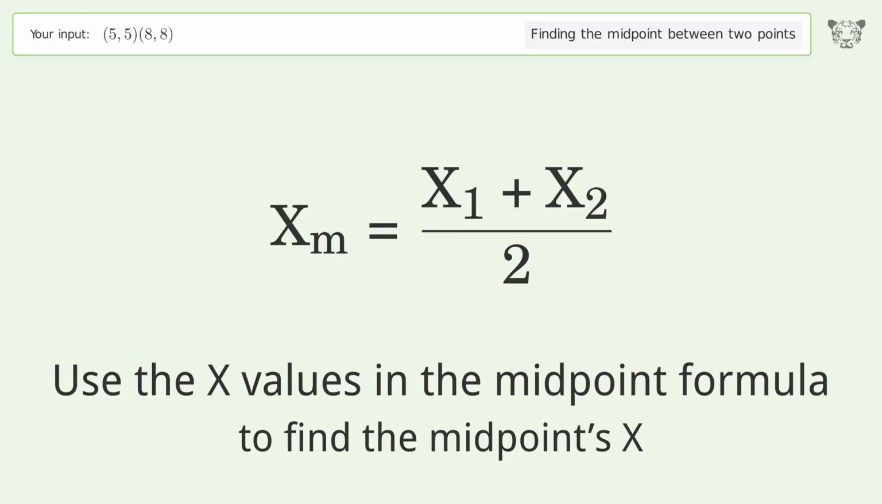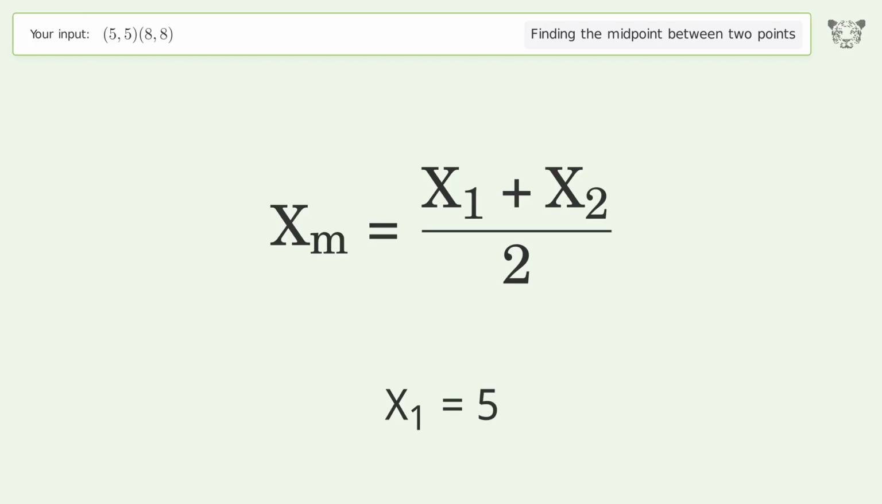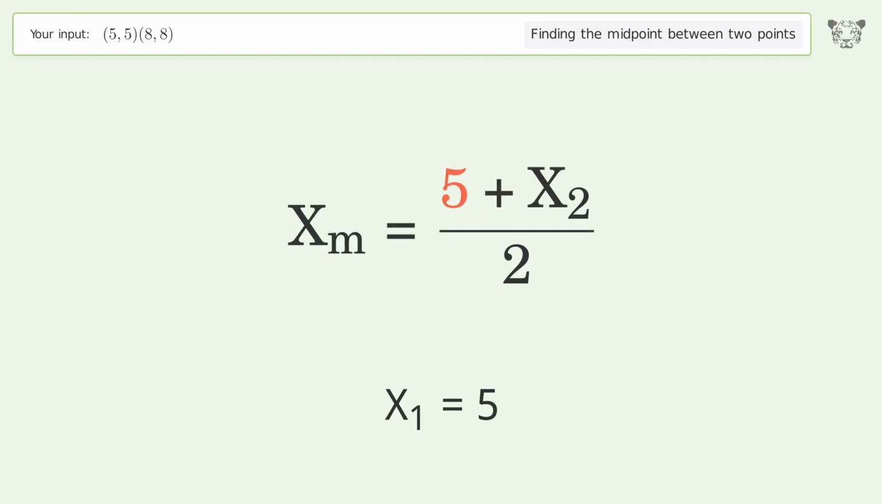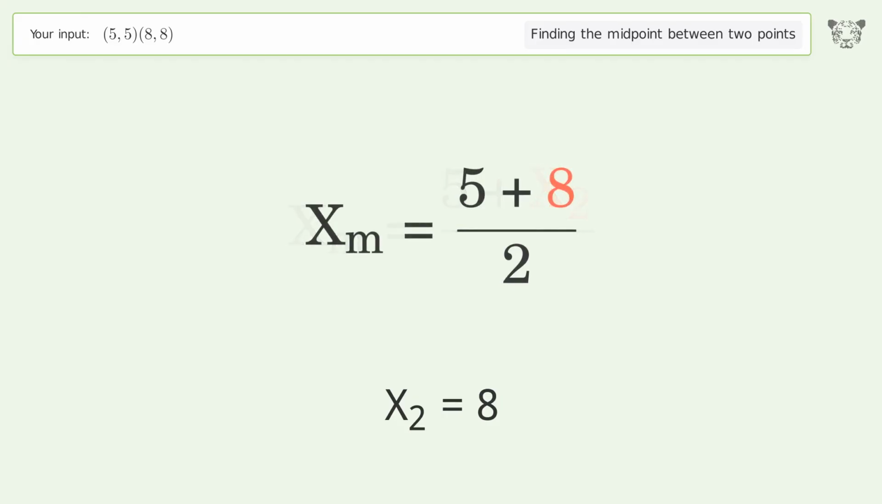Use the x values in the midpoint formula to find the midpoints x. x1 equals 5. x2 equals 8. Simplify the arithmetic.